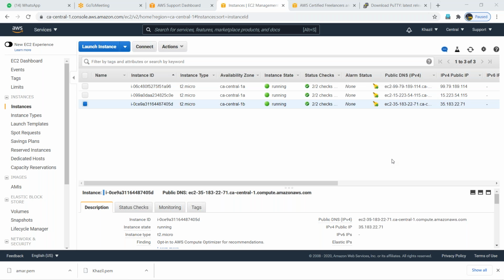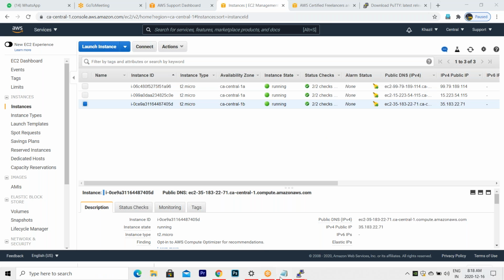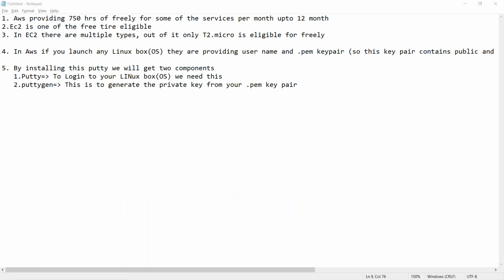So then after, I have 2 timings. I already told you. Can you open your notepad once? Yeah. One moment. Same timings I'm referring, guys. If anybody new, just follow this. So 6 p.m. IST for 1 week. This is for Linux, guys. Linux class timings: 6 p.m. IST for up to 1 week.